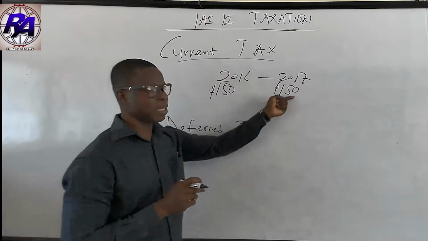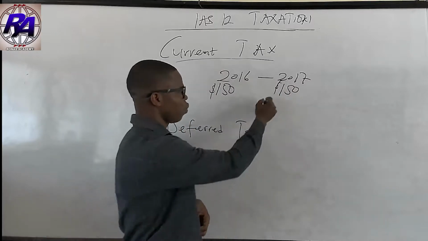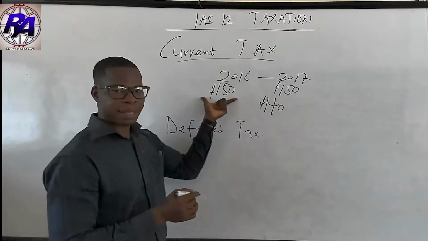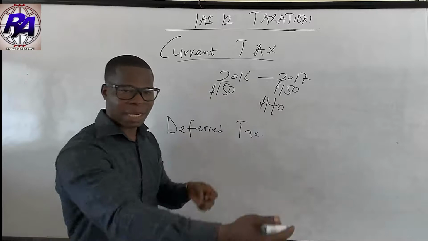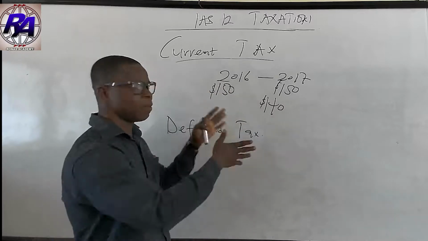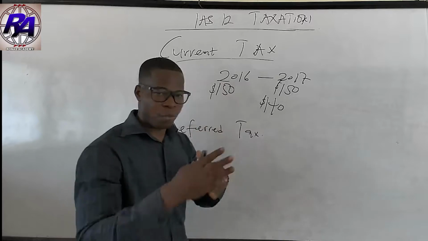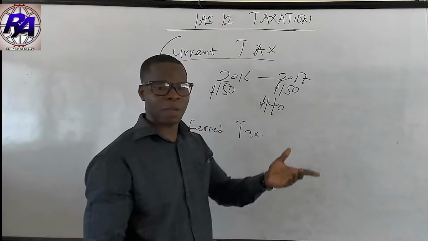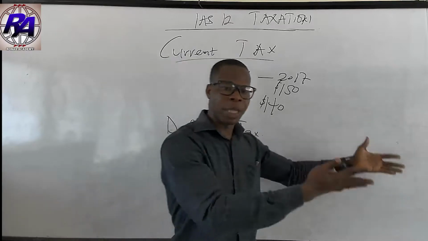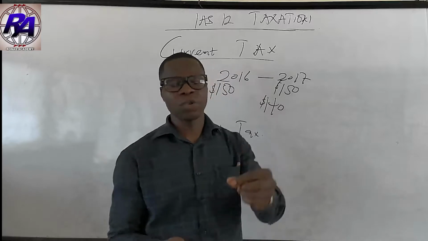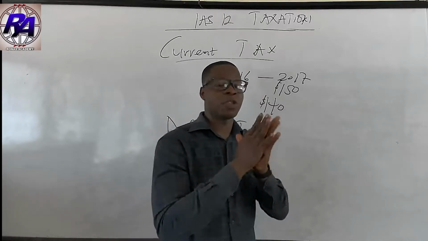But in 2017, the actual tax that you paid was $140. You made this estimate in 2016 at the end of the period. Remember, we are still dealing with current tax. Here we didn't have any way of calculating the tax, but the question you may get will probably give the opening tax, the closing tax, and the amount that they paid. Then they ask you to figure out the amount that they are supposed to account for.